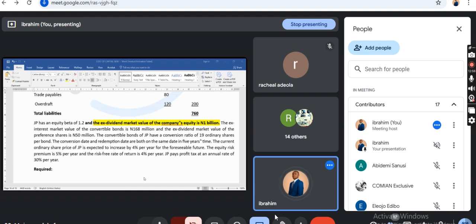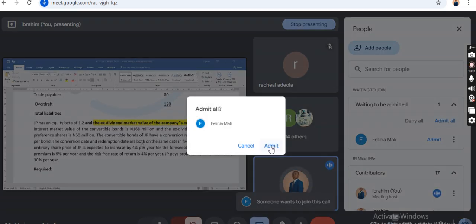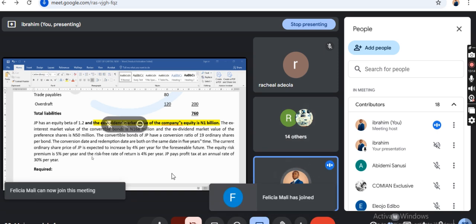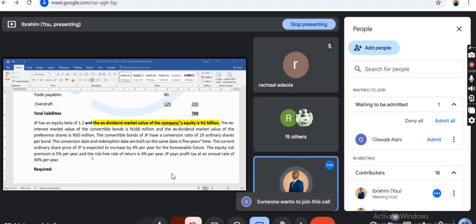Class, the conversion date and redemption date are both 5 years. But after that, did they give us any information about the redemption? No. You move on. Now, the current ordinary share price of JP is expected to increase by 4% per year for the foreseeable future.